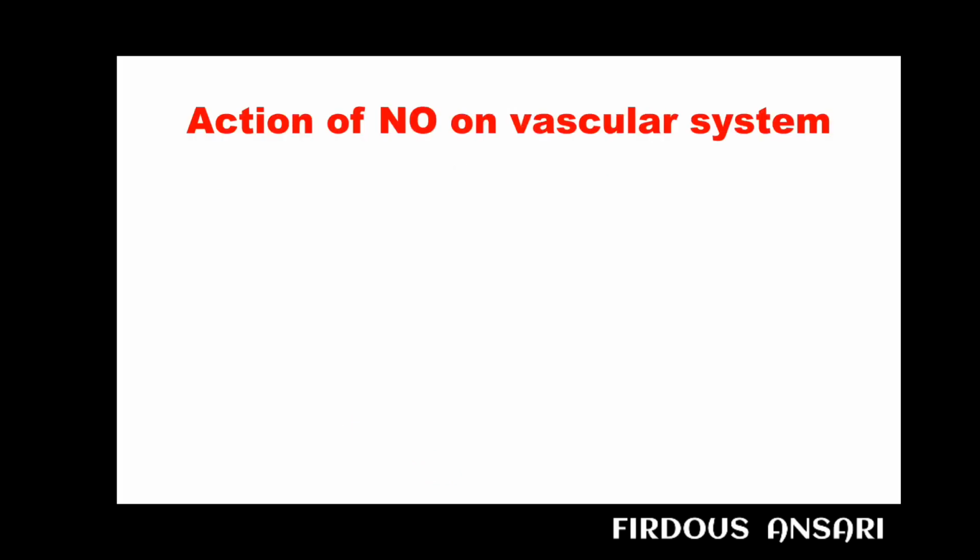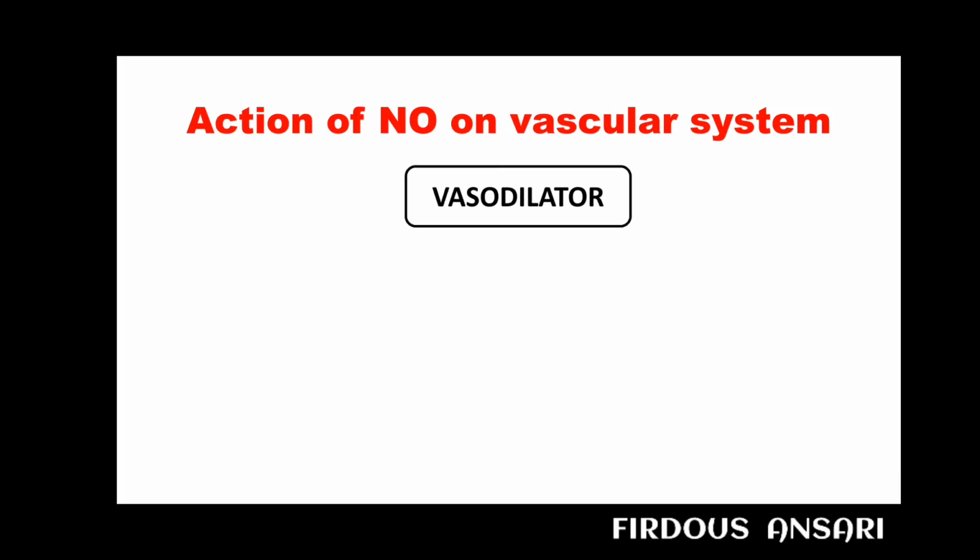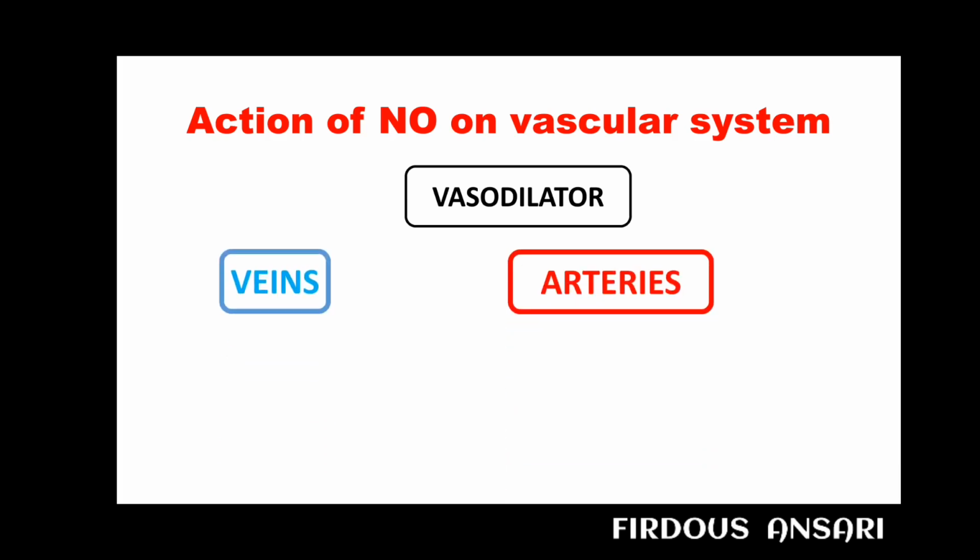Next, we'll check out the action of nitric oxide on your vascular system. This nitric oxide is a potent vasodilator, and it serves to regulate the vascular tone. We have veins as well as arteries, and nitric oxide will act as a vasodilator for both veins and arteries.